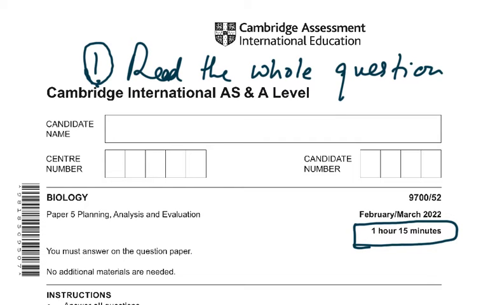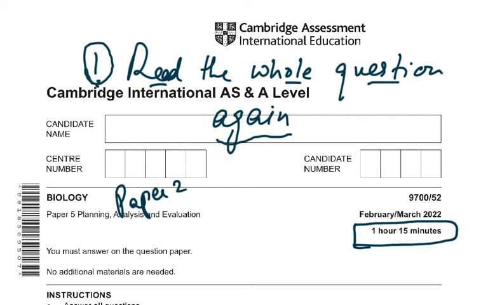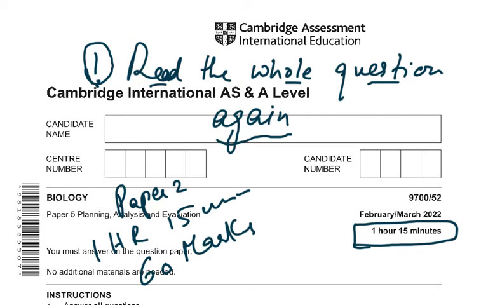The first thing to remember is that you read the whole question and then you read it again. So you will read the question twice and then you will start attempting it. You have 1 hour 15 minutes and this is a very long time. You have paper 2 which is also for the same time, 1 hour 15 minutes. But that is for 60 marks, while paper 5 is only for 30 marks.